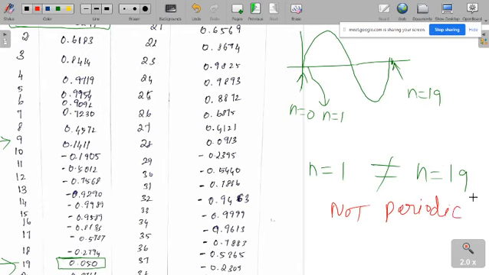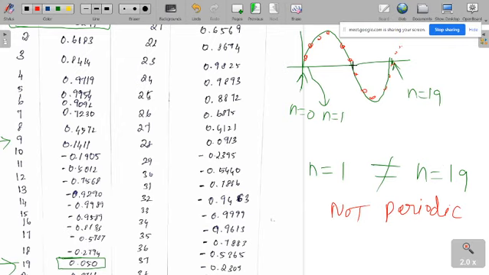There is no repetition. But if you try to draw the signal in terms of samples, it would come out like this. Even though these samples look periodic, actually the signal is not periodic. That is confusing.